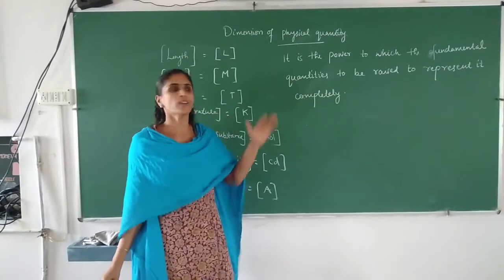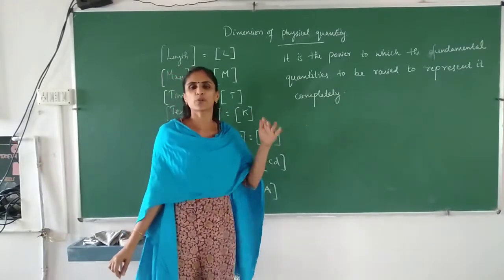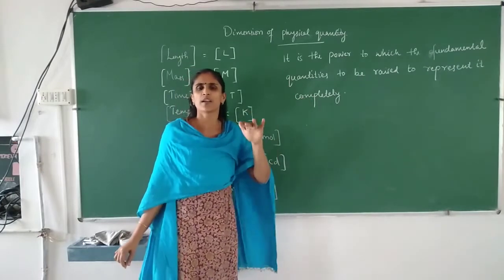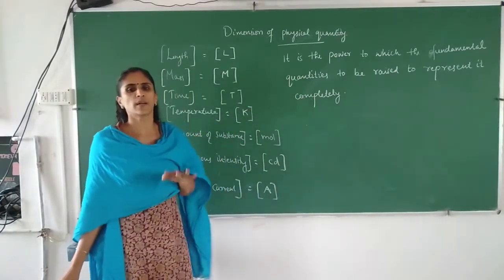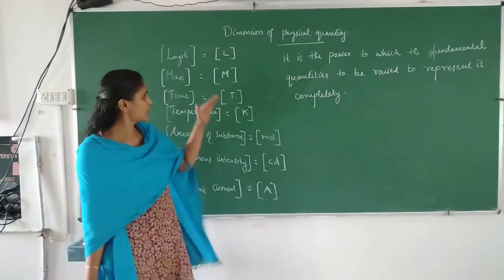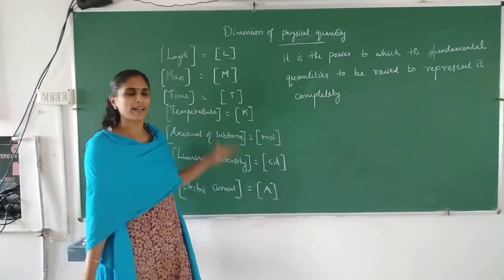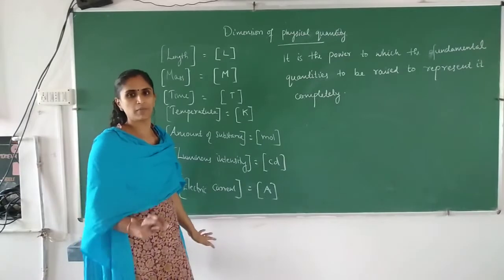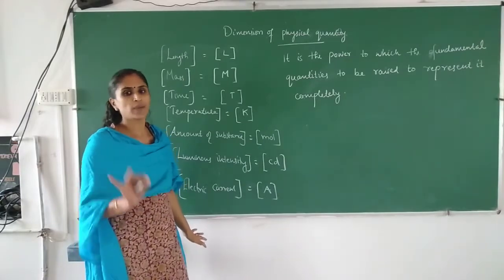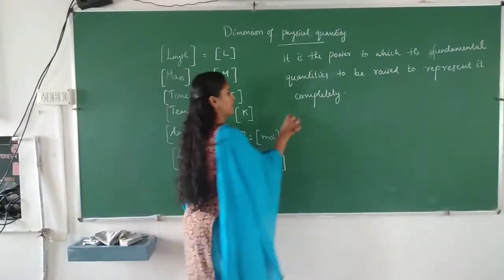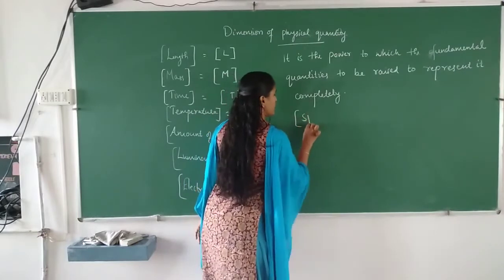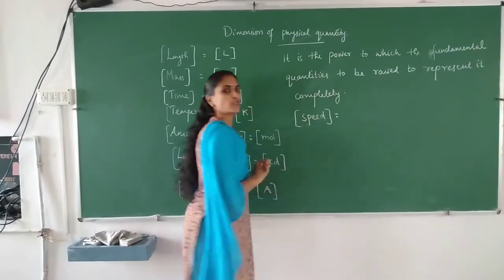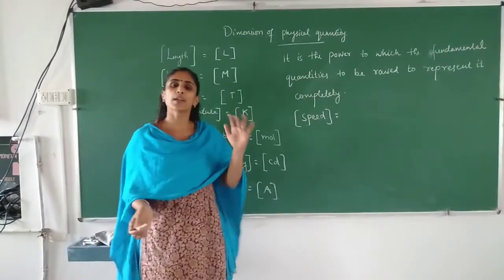So what is the meaning of that? I will give you 1 or 2 examples. You have no need of memorizing this sentence as such. I will give some examples so you will come to know what is meant. So this part is already clear, no? Dimensions of the 7 quantities we know. Now for example, if you want to find the dimension of speed, first you should know the relation or formula to find speed.